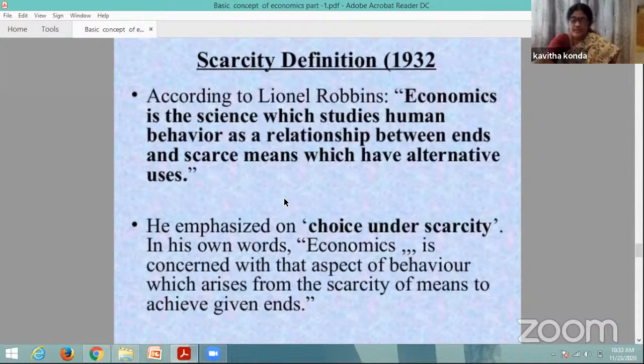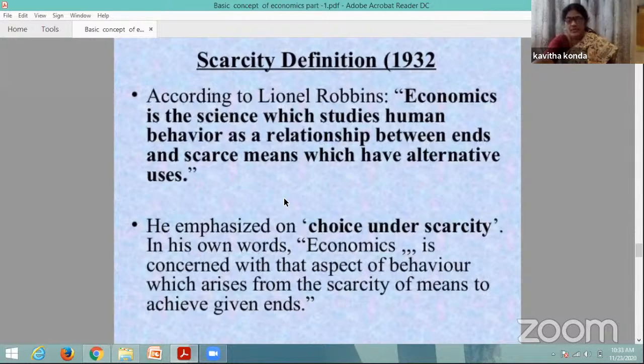Because he considered resources as scarce resources, and most importantly, the economic problem arises due to limited resources which are to be used to satisfy unlimited wants. That's why he objected to Alfred Marshall's welfare definition, where Marshall gave importance to welfare and material goods, but not to other goods and services.